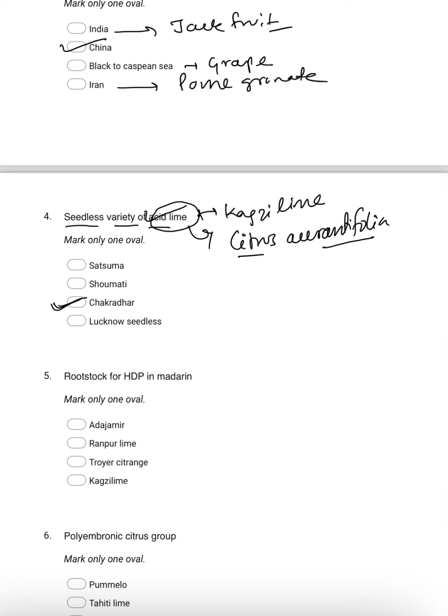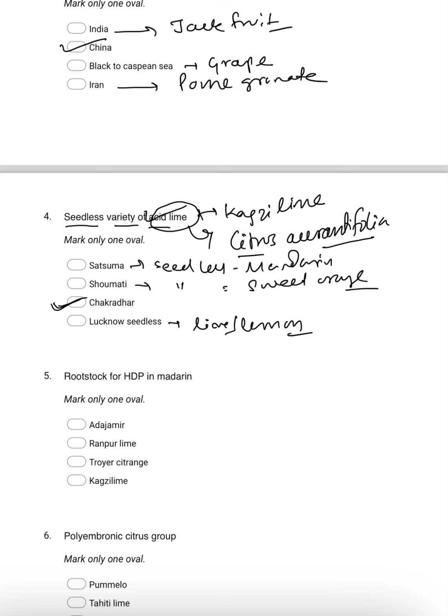Acid lime or Kagzi lime. Satsuma is the seedless variety of mandarin. Sathgudi is the seedless variety of sweet orange. Lucknow Seedless is a variety of normal lime, or we can say the lemon variety.